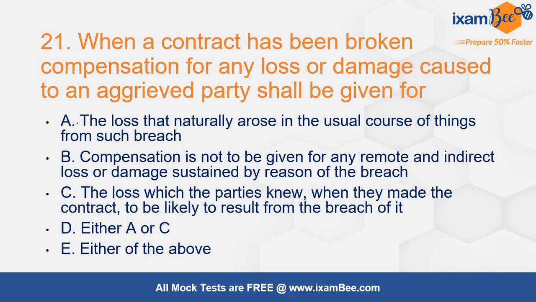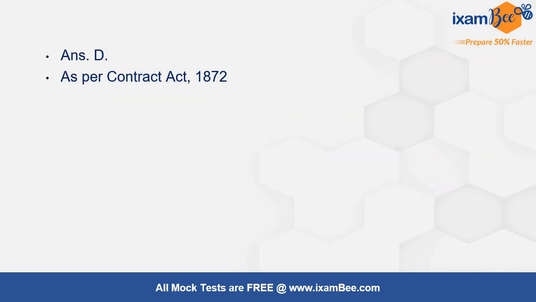Now here they have worded it separately. So very carefully you have to read all the options: when a contract has been broken, compensation for that loss or damage that is caused, that shall be given for what? So the answer will be D over here.